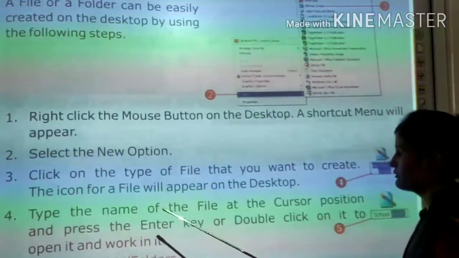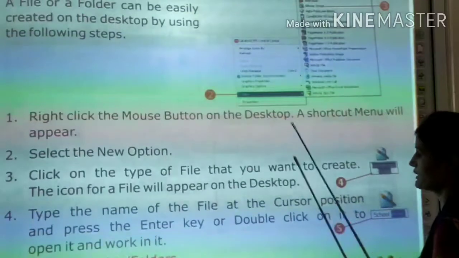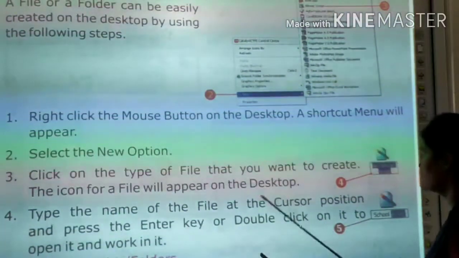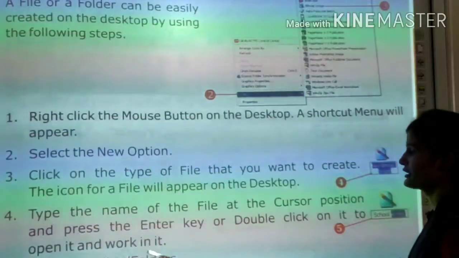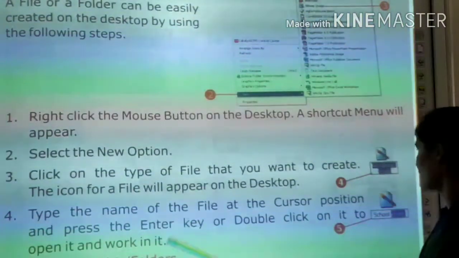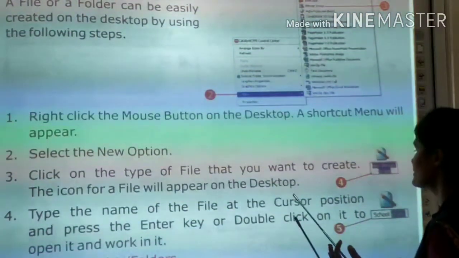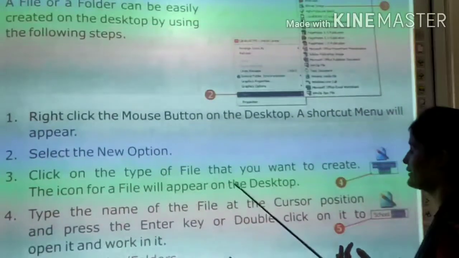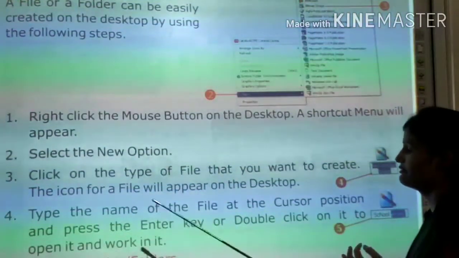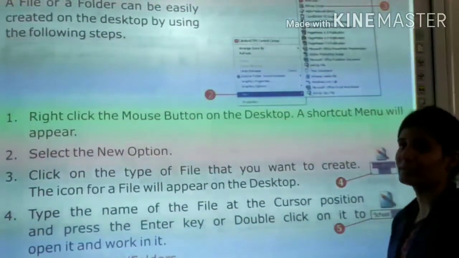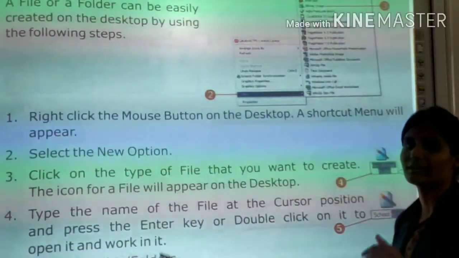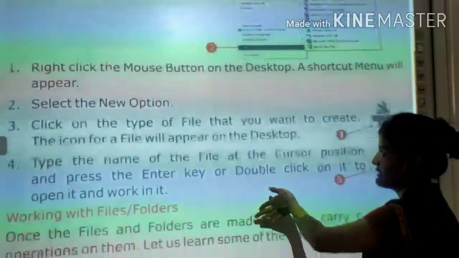Type the name of the file at the cursor position and press the enter key or double click on it to open it and work in it. You can also change the name of that file. कैसे करना होगा? At the cursor position, press the enter key and double click on it to open it and work in it. जब आपकी फाइल बन गई है, एक फोल्डर क्रिएट हो गया, then you can work in that file. Working with files and folders.